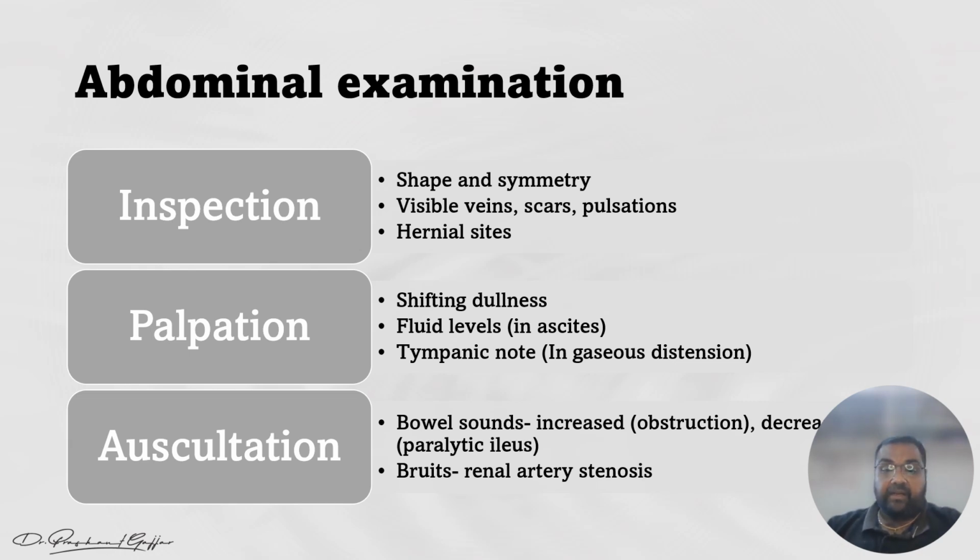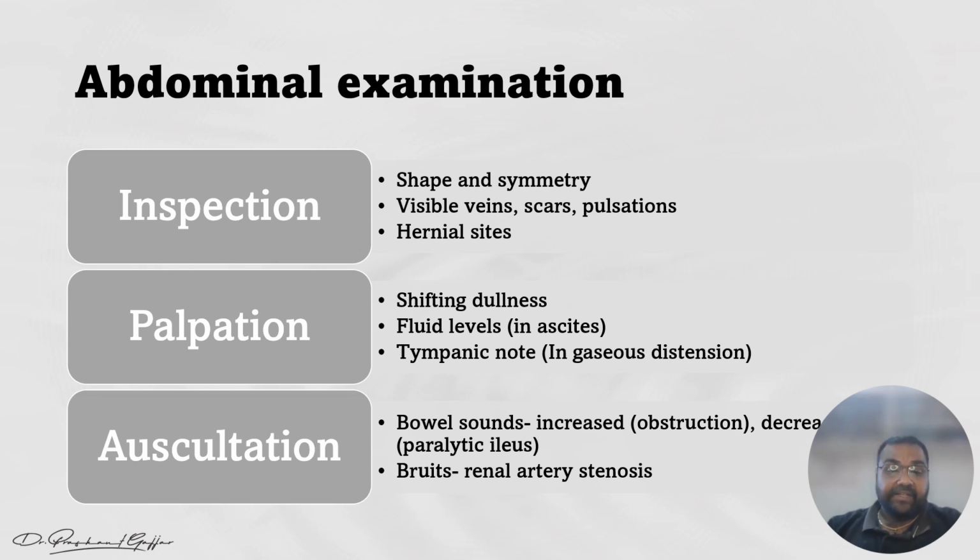Visible veins suggest more, and the scar and the pulsation, right? And hernial sites, we have to check for hernia also. In palpation, we can do the shifting dullness, we will see later in the next lecture. Fluid level in ascites, we can again assess with palpation, and if there is gaseous distension, we get the tympanic note.